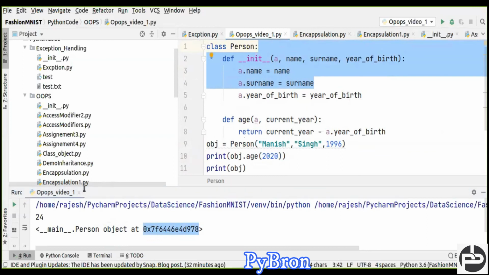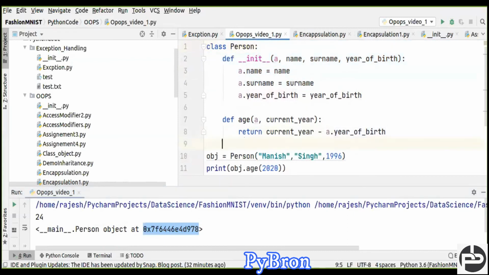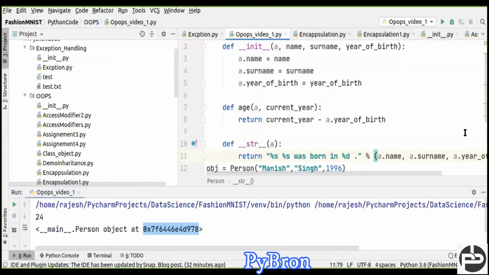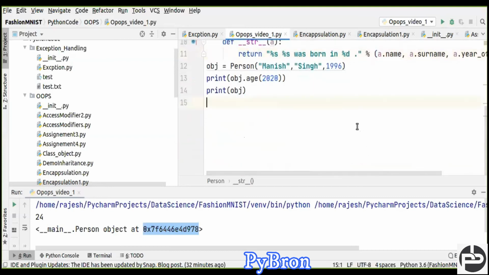Okay, let's create one more method, like the str method. It's the inbuilt method inside of the class. We are going to override that method. I'll discuss overriding in a detailed way, don't worry. What we did here is not create a string method, we just overrode it. And what is going to happen? Let's run this code again.